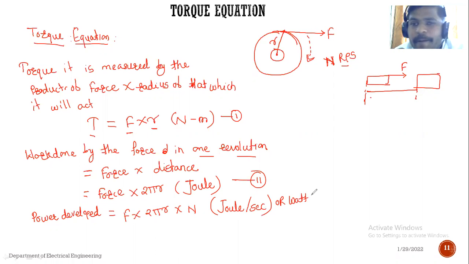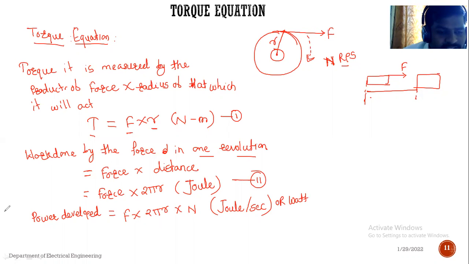Okay, so see, जर ते n नंबर फिरला असेल किंवा n नंबर ऑफ रोटेशन घेतले असतील, तर टोटल पॉवर डेव्हलप्ड इन दॅट आर्मेचर or the total power developed in the top object, it is equal to force into 2 pi r into n number of revolution. So n number of revolution per second. Okay, RPS, that is revolution per second म्हटलेलं आहे. Unit येईल joule per second. So joule per second is nothing but watt. Okay, so this is the power developed.